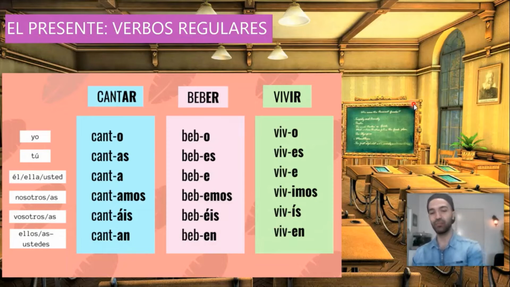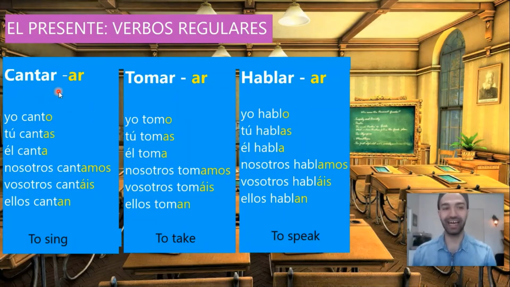Let's see more examples. Cantar, to sing. Tomar, to take. Hablar, to speak. So as we have just seen, cantar ends in ar, so we conjugate it in the following way. Yo canto, tú cantas, él canta, nosotros cantamos, vosotros cantáis, ellos cantan.